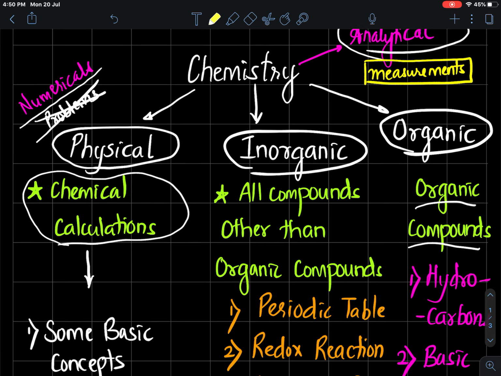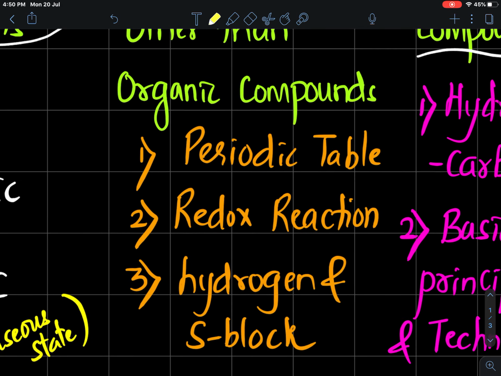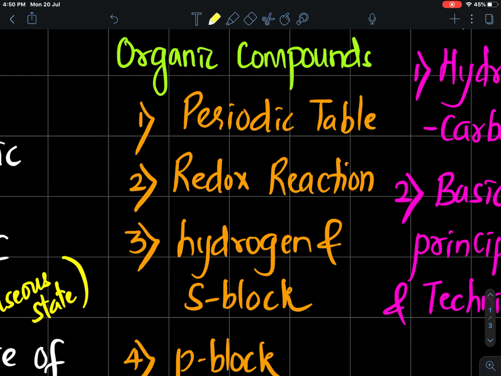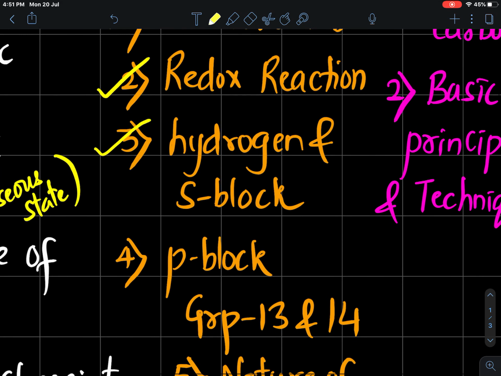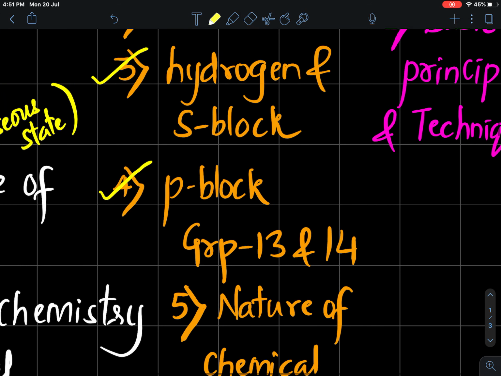Now, inorganic chemistry is made up of how many chapters? Periodic table, redox reaction, which deals with oxidation number, hydrogen and s block elements, their studies. P block is made up of group 13, 14, 15, 16, 17, 18. In 11th standard we will learn 13 and 14.